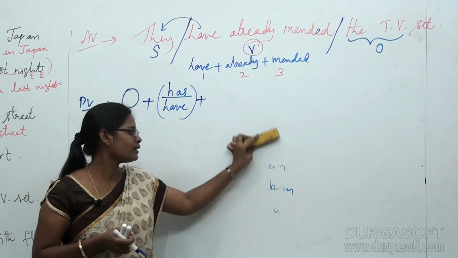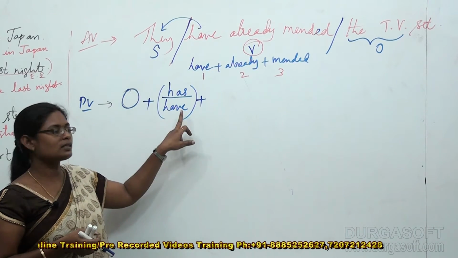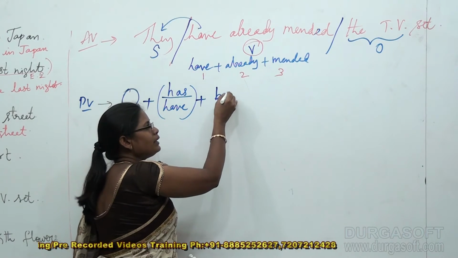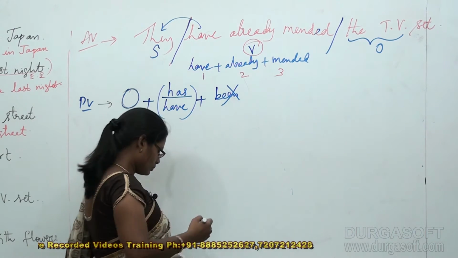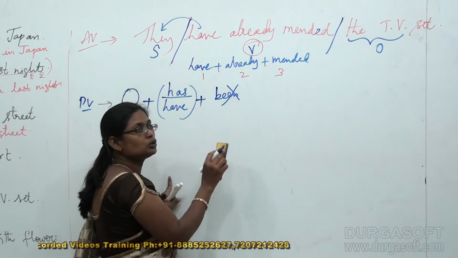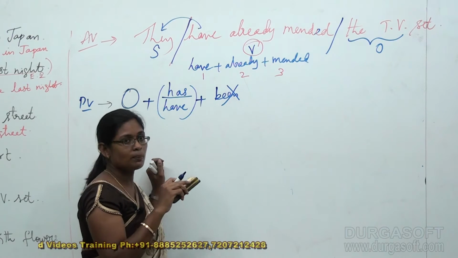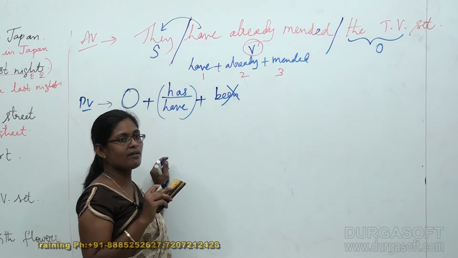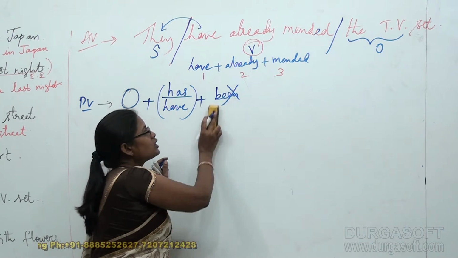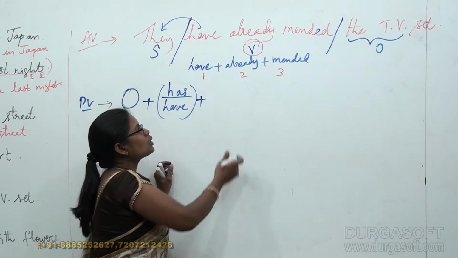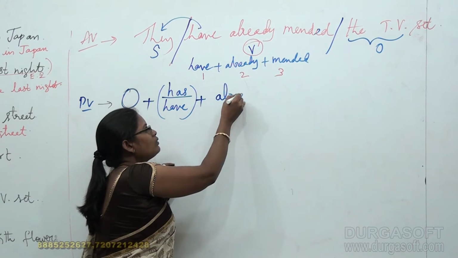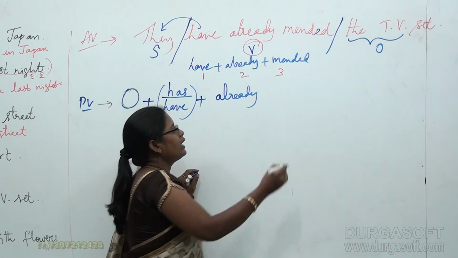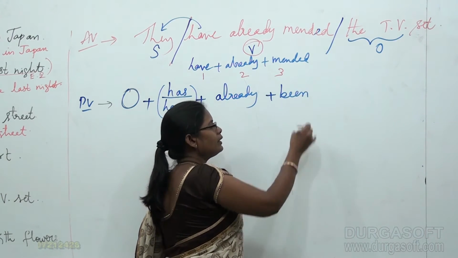And now we are out of the break. So object plus has or have plus, now we are not supposed to add been here. No, it's wrong if you add been. We used to do it immediately after has or have in our previous active voice sentences when we only found either has, have or had. But now the combination is with three words. So bring the exact given word here: first word, already, the second word. And after the second word you are supposed to add been.